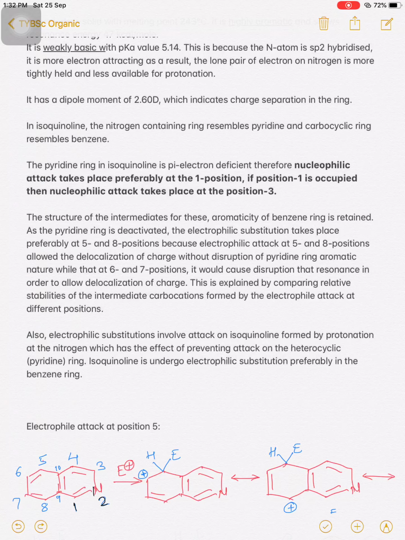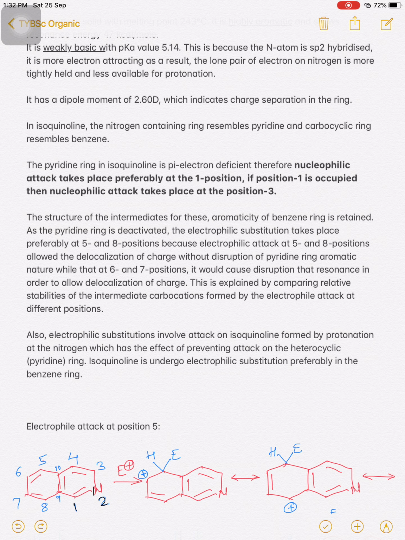The electrophilic substitution takes place at the 5th and 8th positions, because electrophilic attack at the 5 and 8 positions allows the delocalization of the positive charge without any disturbance of the aromatic nature of the pyridine ring.